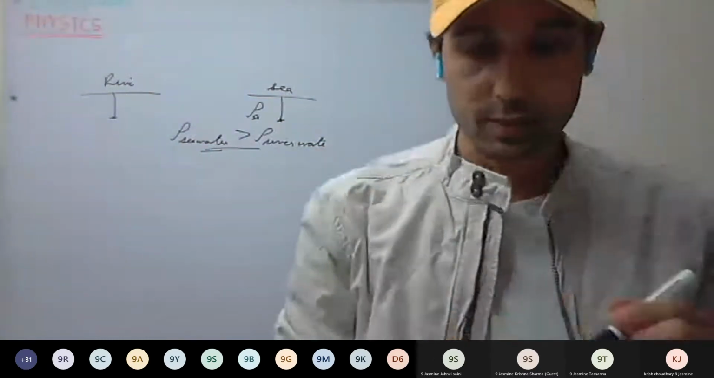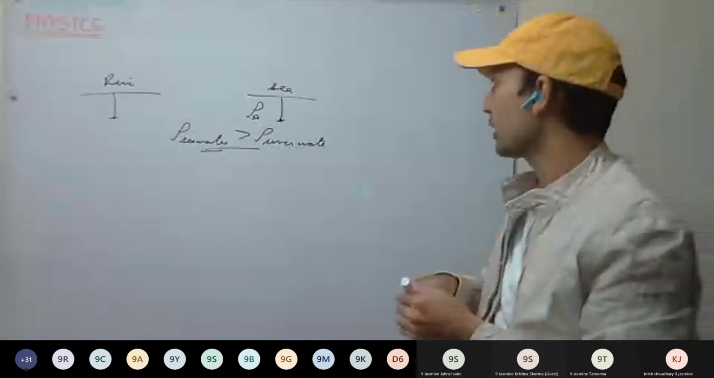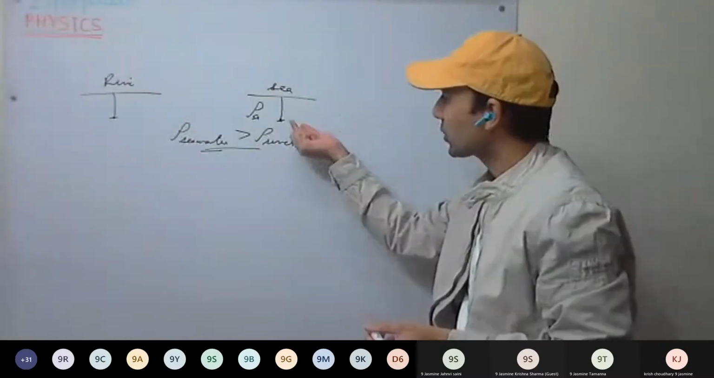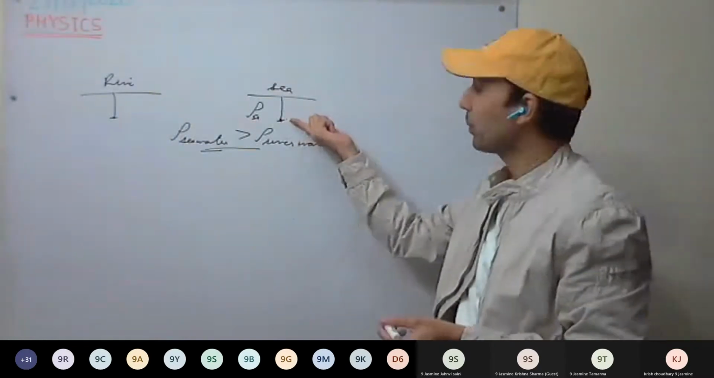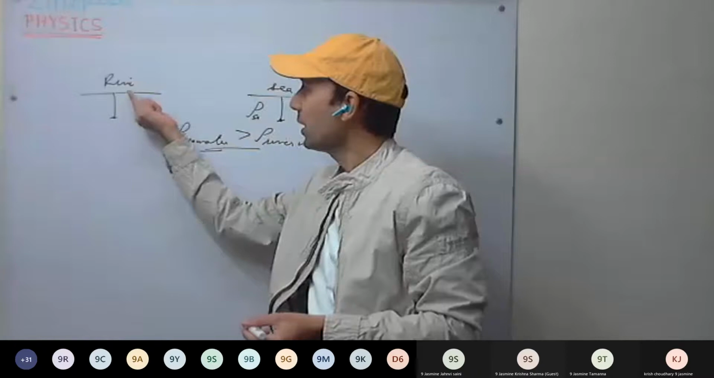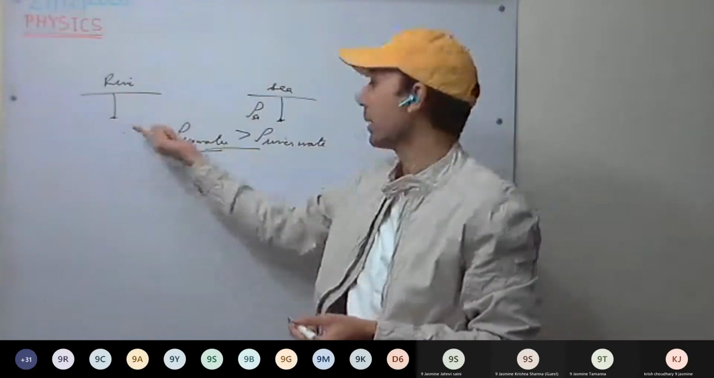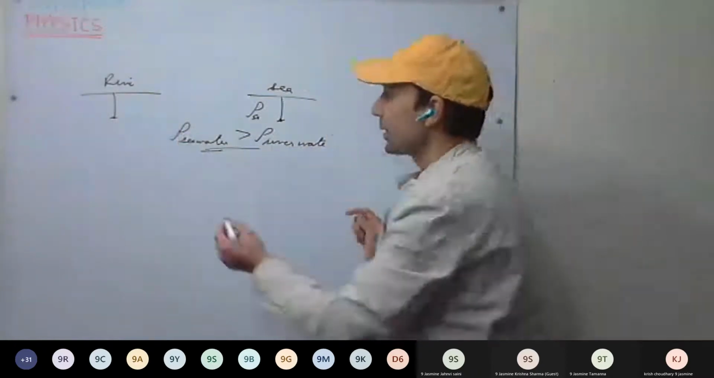Page number it is 85. So pressure at the same depth in sea water will be more as compared to the pressure in river water at the same depth. This is clear?